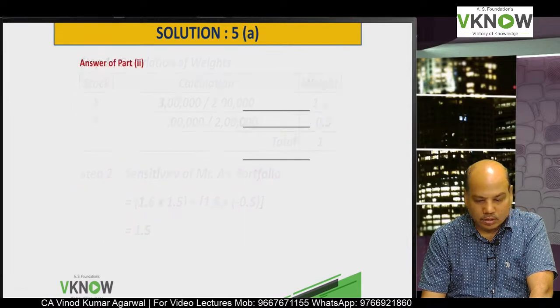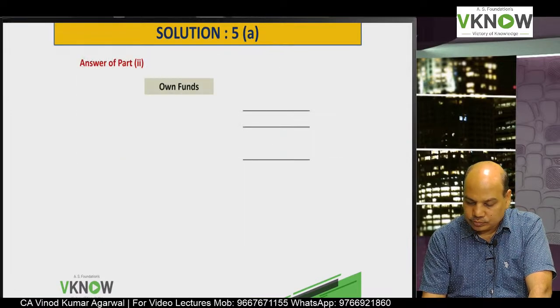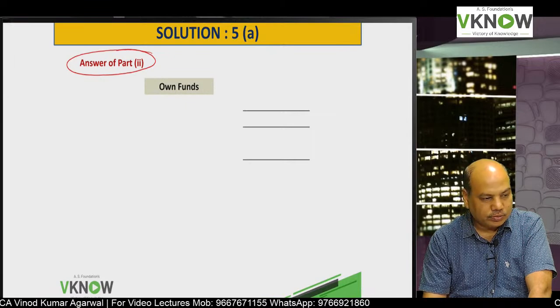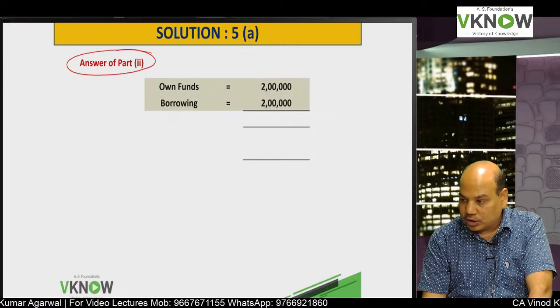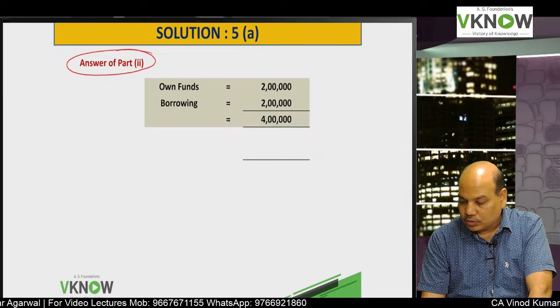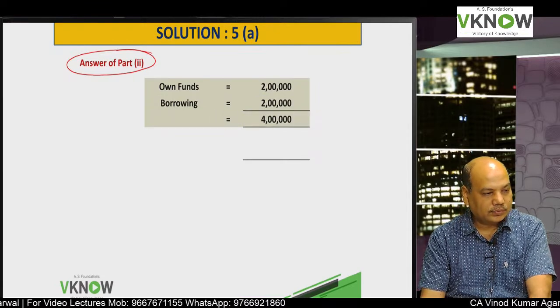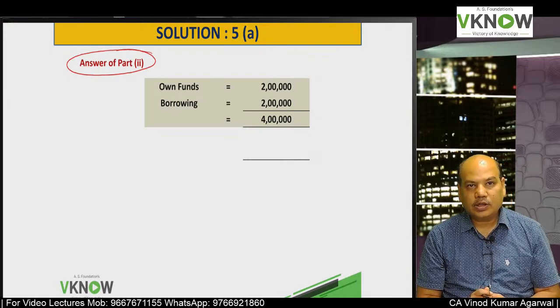Yes. Now come to answer of part 2. Write down answer of part 2. Own fund is 2 lakh. Borrowing is 2 lakh. So the funds available is 4 lakh.